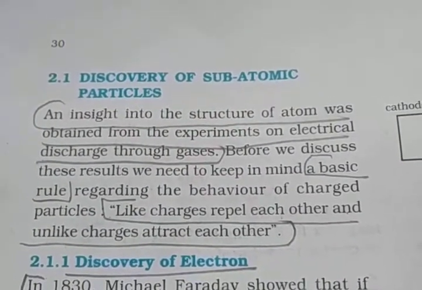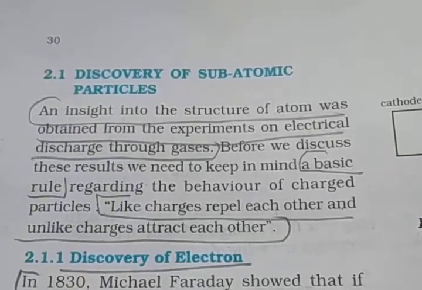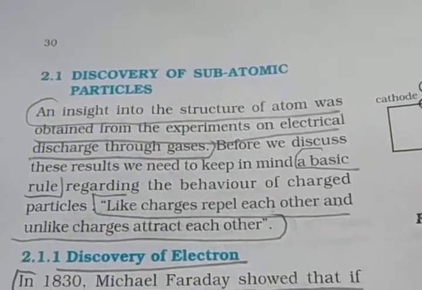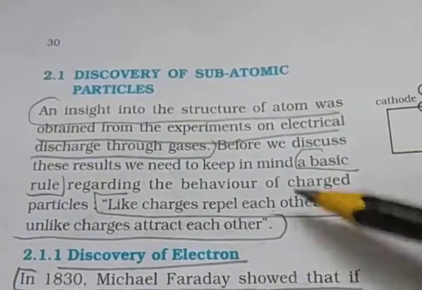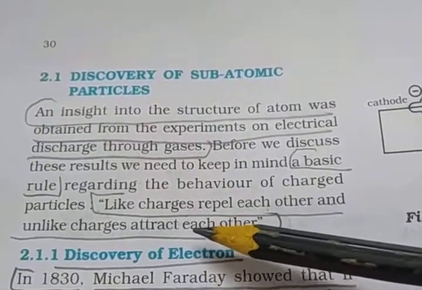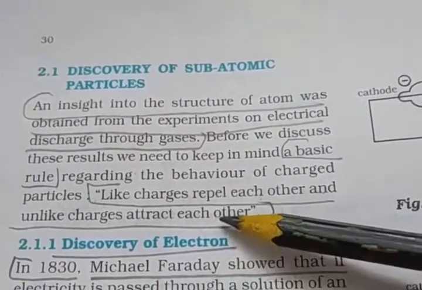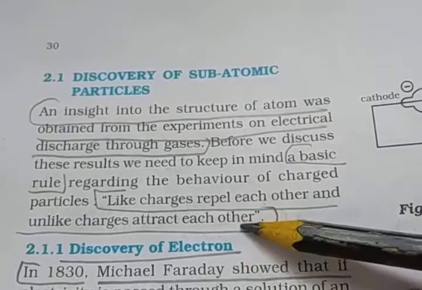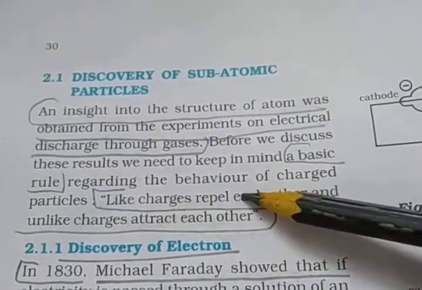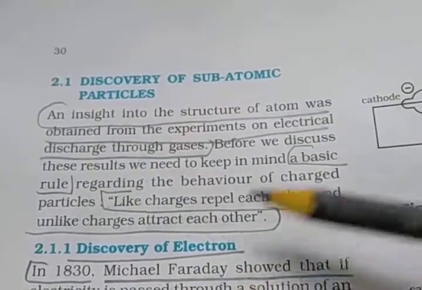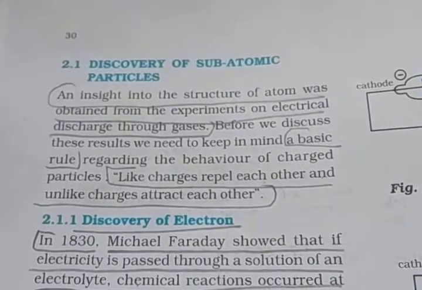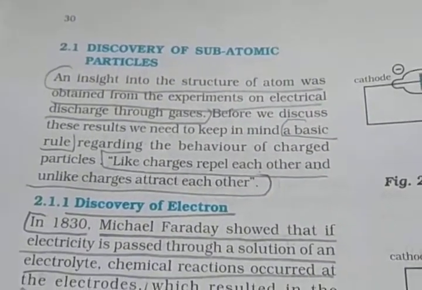Before discussing these results, we need to keep in mind a basic rule: like charges, that is similar charges, repel each other, and unlike charges, that is dissimilar charges, attract each other. This is the main basic concept you should learn before studying the subatomic particles. First I will start with the discovery of the electron.